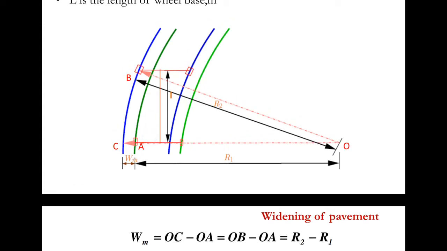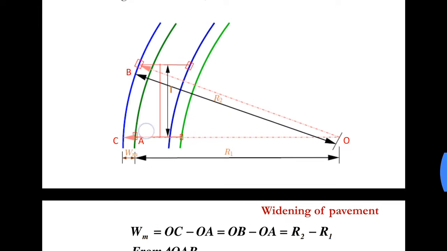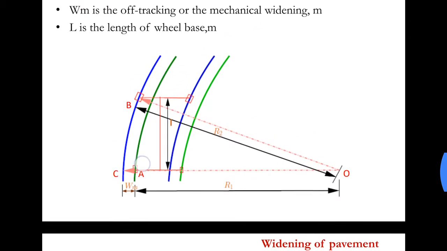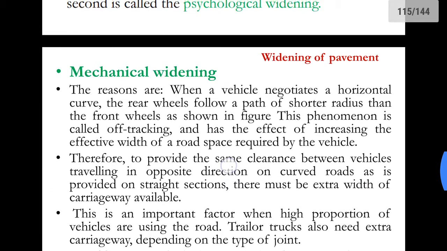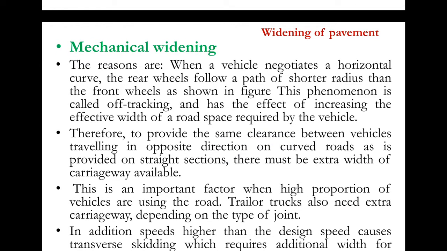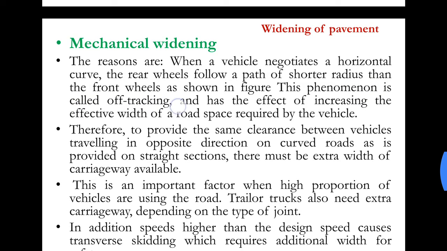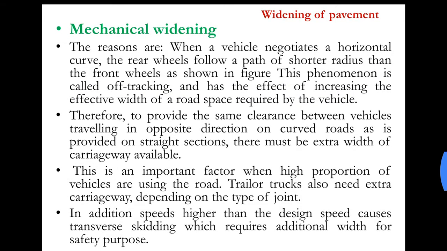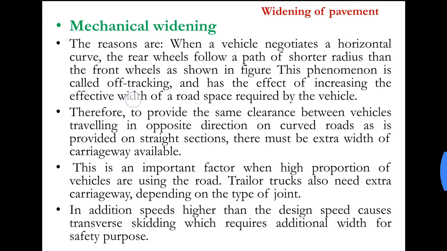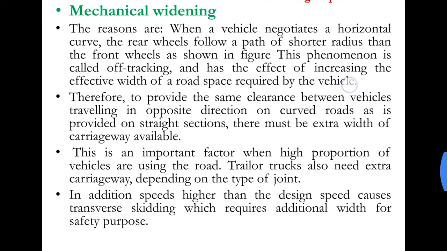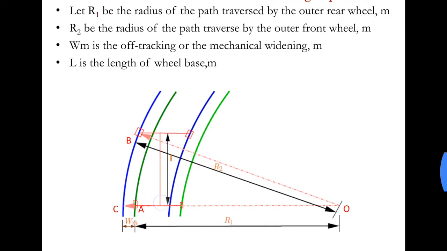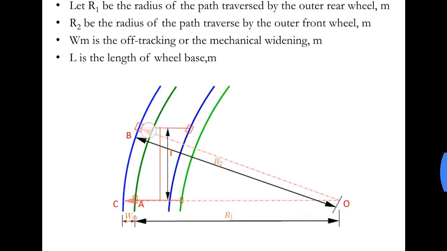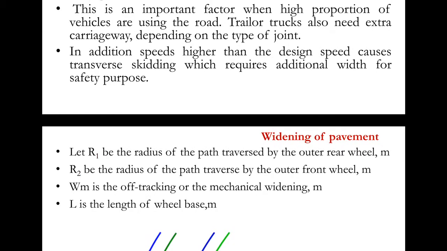You can see a difference in the path here, so this would be the extra width that we need to provide. This is one condition. Now this phenomenon is called off tracking and has the effect of increasing the effective width of road space required by the vehicle. This phenomenon of the rear wheel not following the path of the front wheel is known as off tracking.